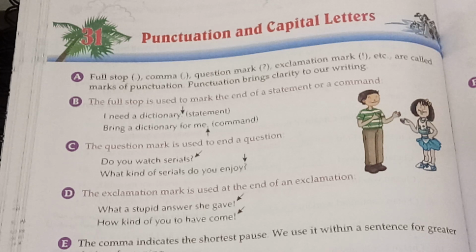When a person is reading your writing, your punctuation makes it clear and helps that person read it according to what you want to say. See, I need a dictionary. This is a simple statement and it begins with a capital letter and ends with a full stop. Then, bring a dictionary to me. This is a command beginning with a capital letter and ending with a full stop.